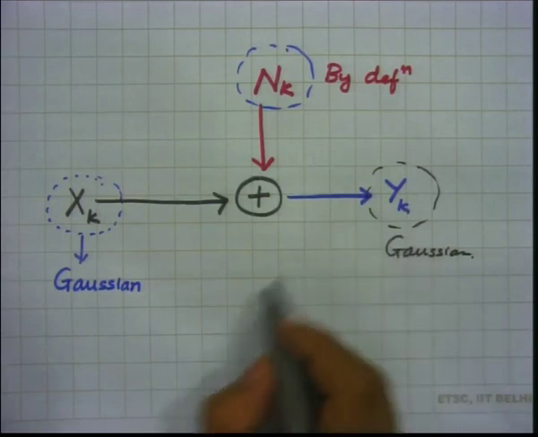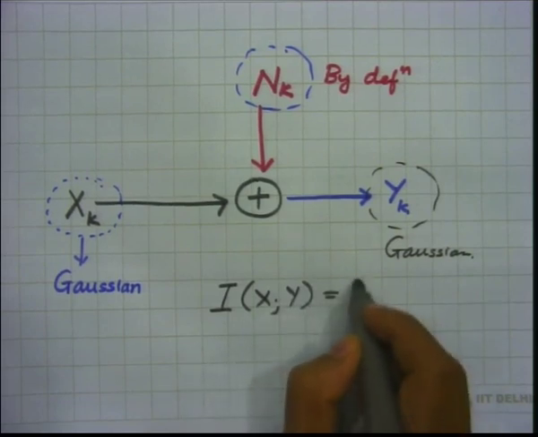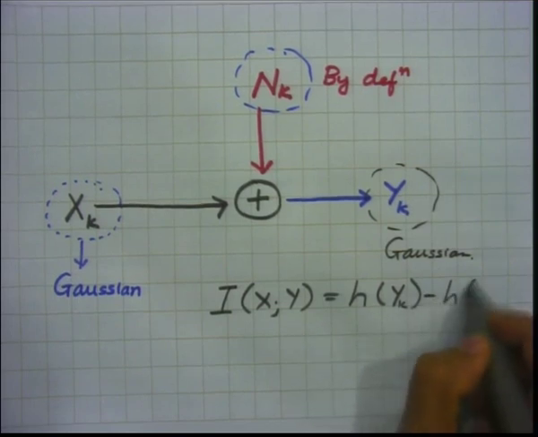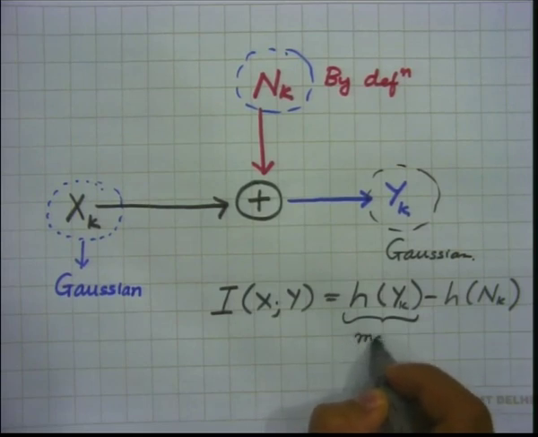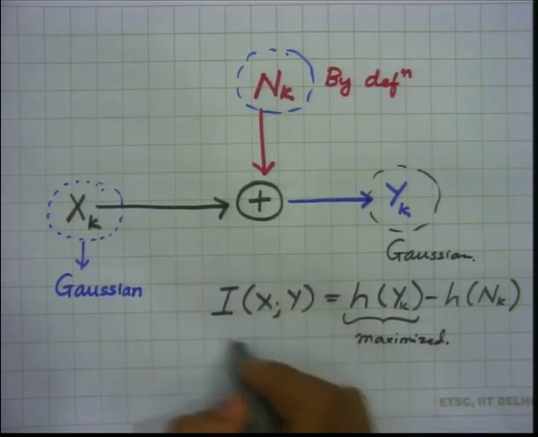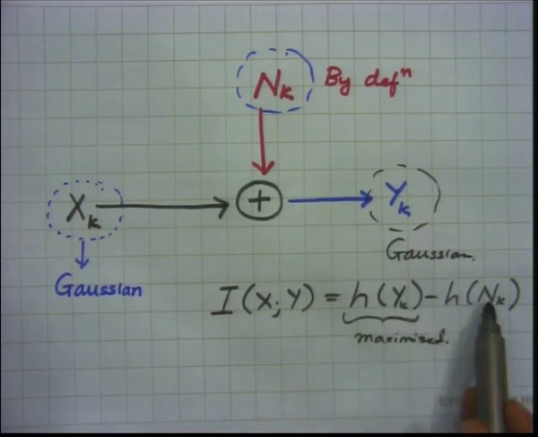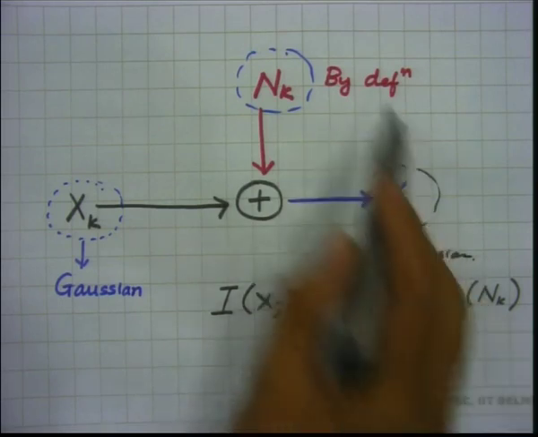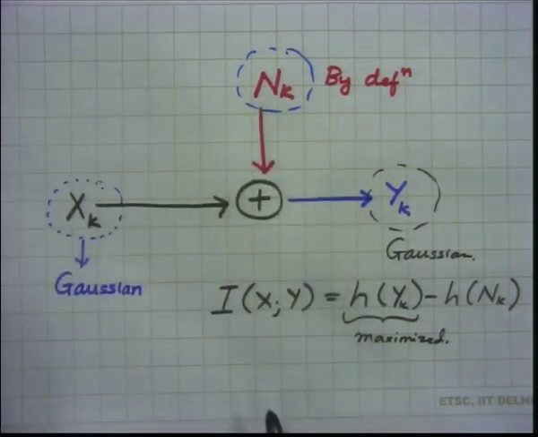And why was this taken as Gaussian? Because we had this needs to be maximized, right, because capacity requires us to maximize this. This has to be maximized, and this is Gaussian, this is Gaussian. So, in order to maximize this, y should be Gaussian, this is Gaussian, it forced us to make x Gaussian. So, that was the general train of thoughts.